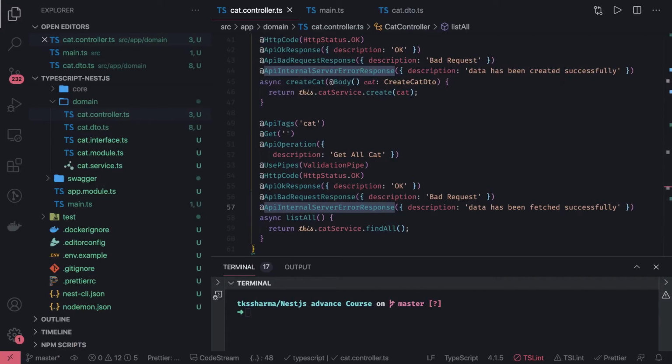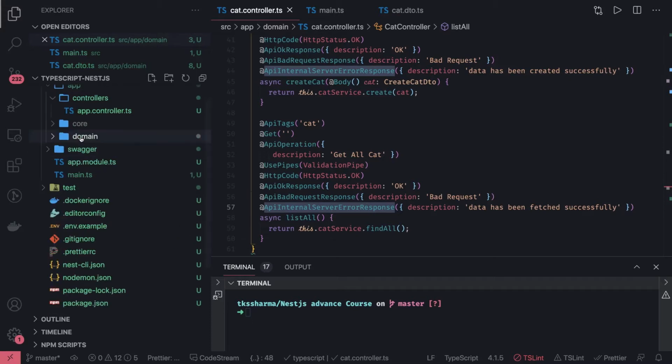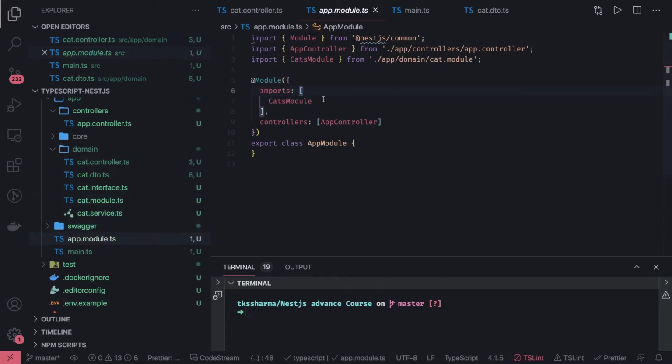Now the next thing we are going to talk about is some core or common components of NestJS. Like, okay, I have created a cat module, maybe I will create a dog module, elephant module or something like that. We'll create a particular folder, inside that I will have cat listing, cat things, then dog things, and all these things in a separate folder inside the domain module. And then I will import all these modules to the app module, like cats module, dogs module, and so on. This is how it works. It will expose all the controllers and we are able to access those APIs.